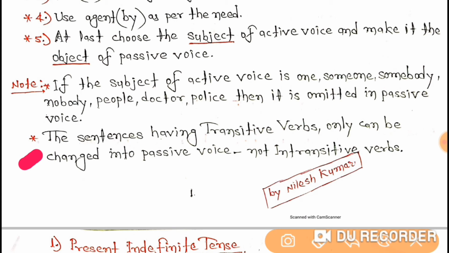Clear? So you may have studied, while studying the verb, about transitive verb and intransitive verb. Let me tell you a little bit about transitive and intransitive verb. A transitive verb is always used with an object, whereas an intransitive verb doesn't have its own object. This means an intransitive verb is used without an object. Clear, students? Now let's understand ahead.